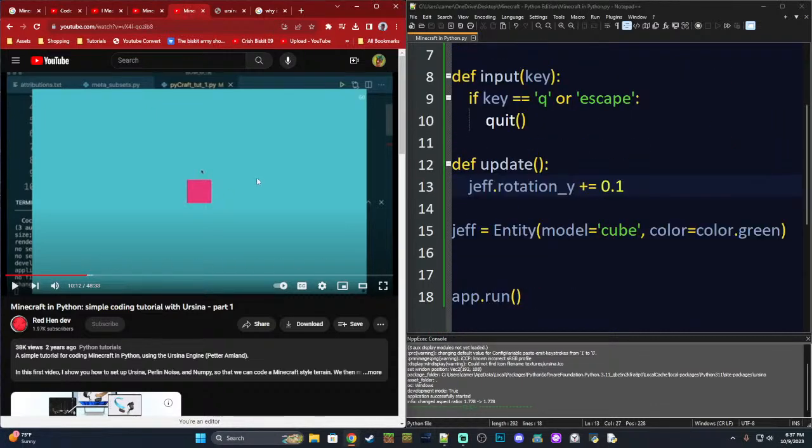Which the good thing though is Jeff is already a global variable. We don't have him inside of a function, so I don't know why he'd have to be a global variable. But essentially, he should be slowly rotating along the y-axis. I don't know exactly how that's going to work. Let's try that out.